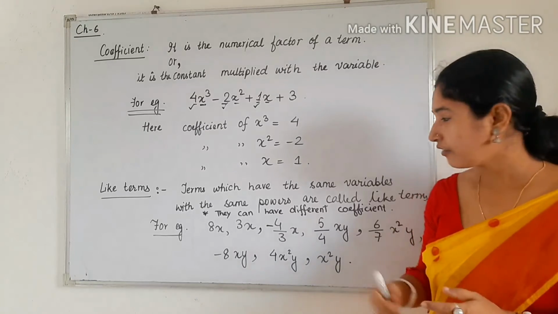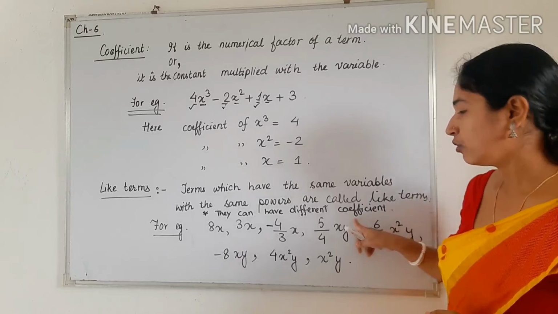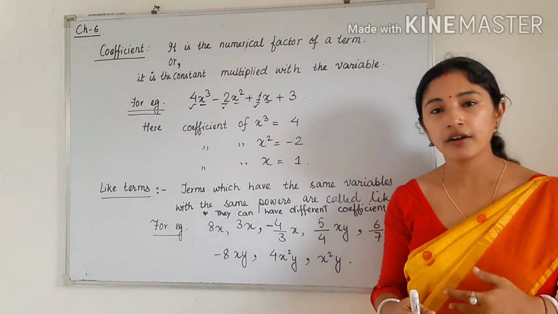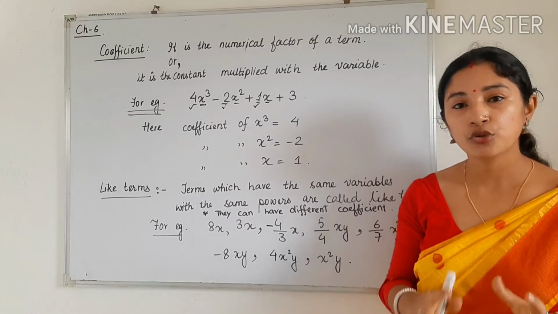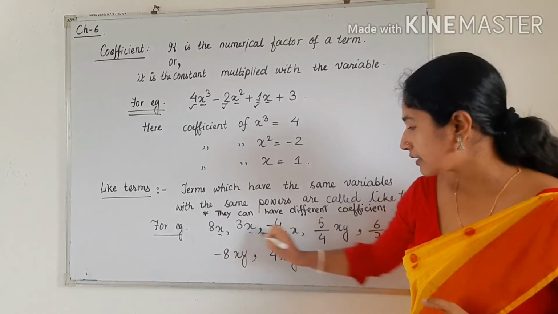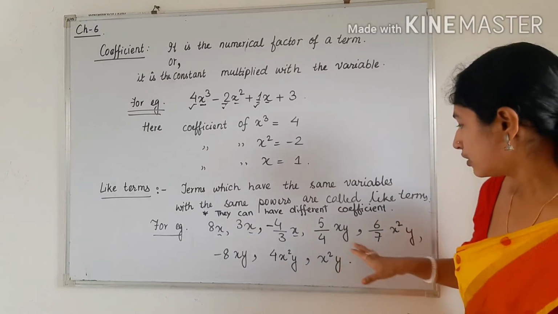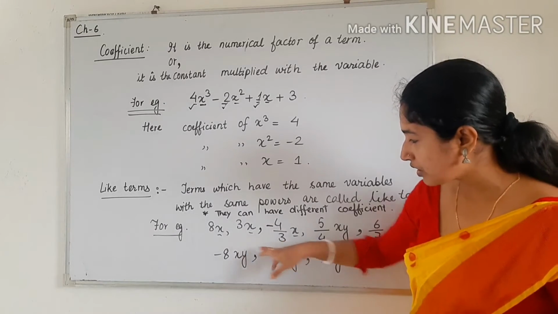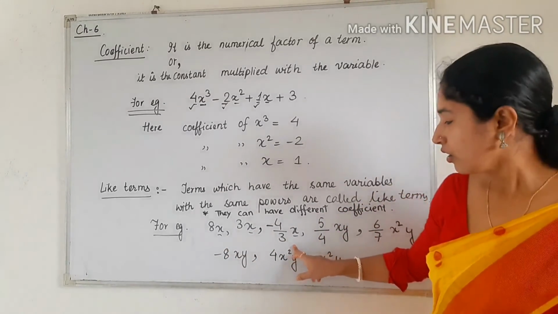They can have different coefficients, but the variable should be the same and the power should be the same. So what are the like terms here? 8x, 3x, minus 4 by 3x are like terms.